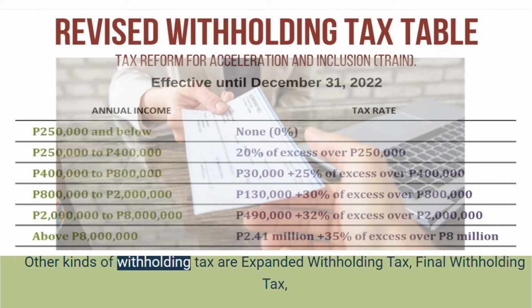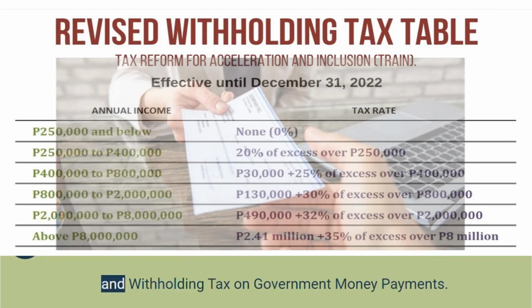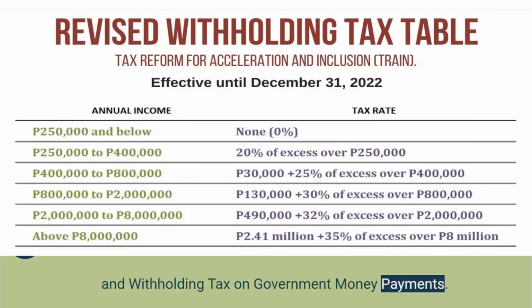Other kinds of withholding tax are expanded withholding tax, final withholding tax, and withholding tax on government money payments.